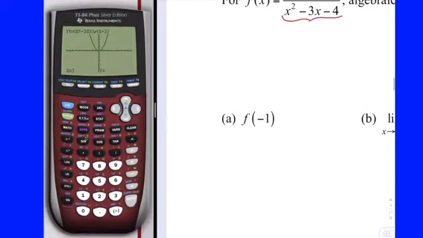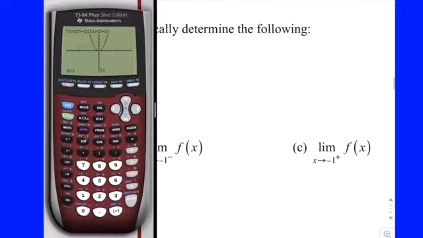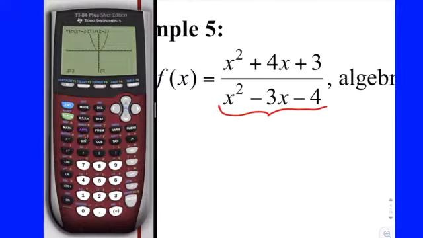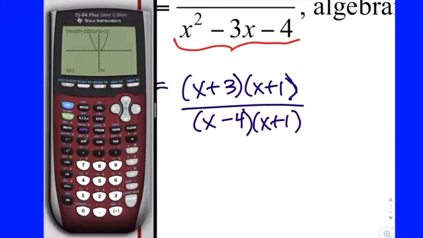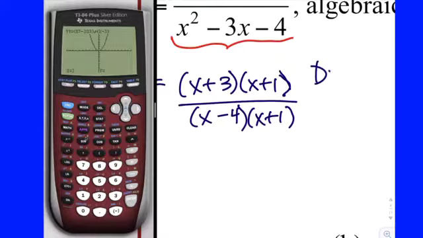It says to algebraically determine the following function values, limit values. So what you might want to do is just factor it first, because factoring tells you a lot of information. If you factor the top, it looks like it's x plus 3 times x plus 1. And if you factor the bottom, it looks like it's x minus 4 times x plus 1. That is very useful, because before we can answer any questions, we'll know something about the function.